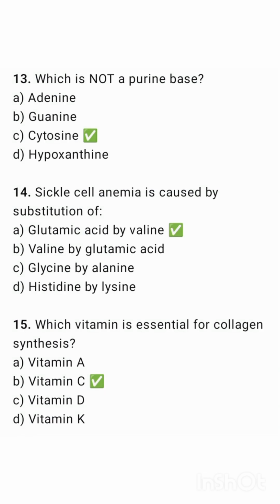Which is not a purine base? That is cytosine. Sickle cell anemia is caused by substitution of glutamic acid by valine. Which vitamin is essential for collagen synthesis? That is vitamin C.